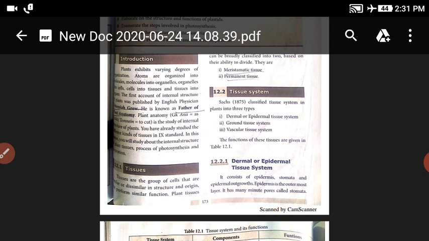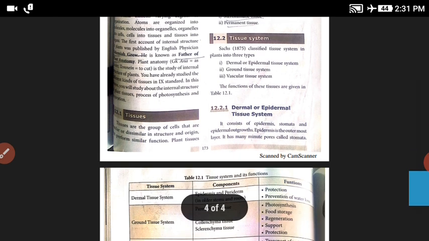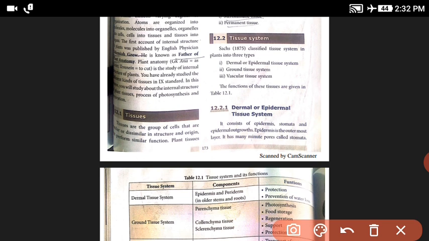Okay. Next we discuss the tissue. Tissues are groups of cells. Those cells are similar or dissimilar in structure and origin, but have the same function. That is called a tissue.